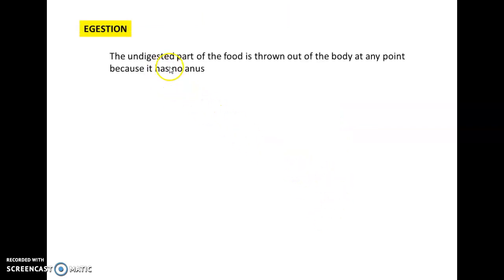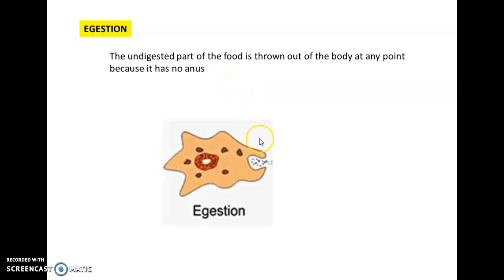So next, egestion. Once the undigested food is formed, it is thrown out of the body at any point, because they have no anus. Anus means the part of the body which excretes the waste product. So this is the egestion in amoeba.